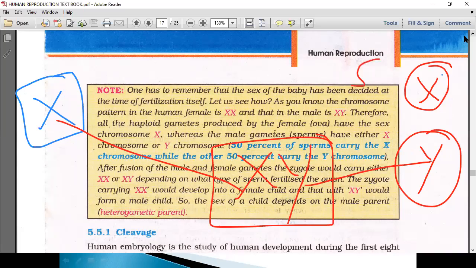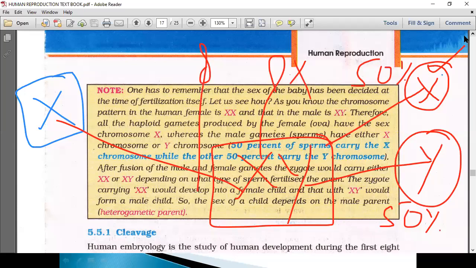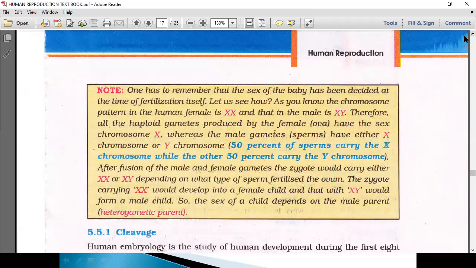If 200 million sperms are there, 50 percent, that is 100 million sperms, contain the X type of chromosome, and 100 million sperms, 50 percent, contain the Y type. So it is a speculation which sperm will reach the female, whether X type or Y type. The possibility of who reaches is always a 50% chance. We discuss this more in genetics.